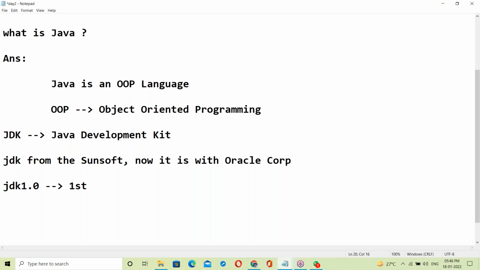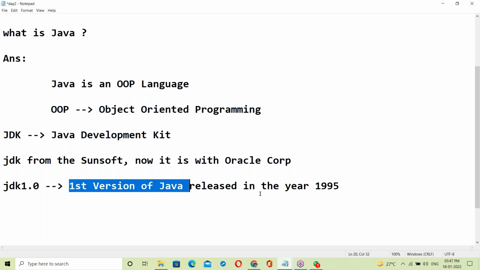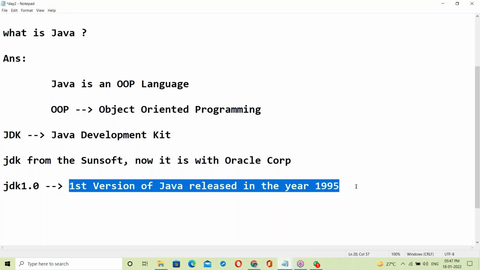The first version of Java was released in the year 1995.